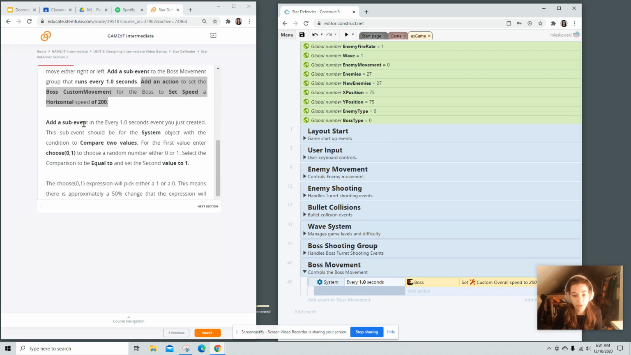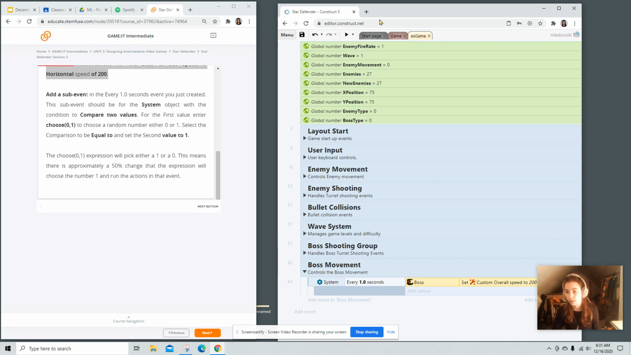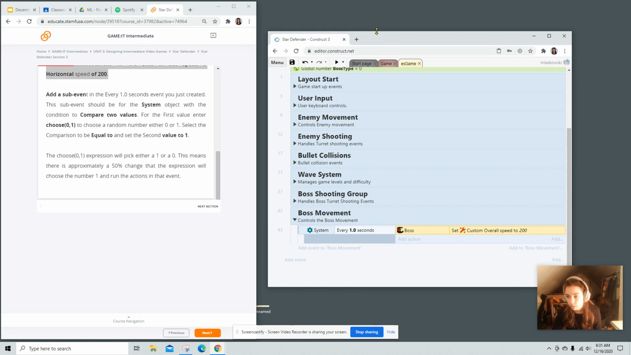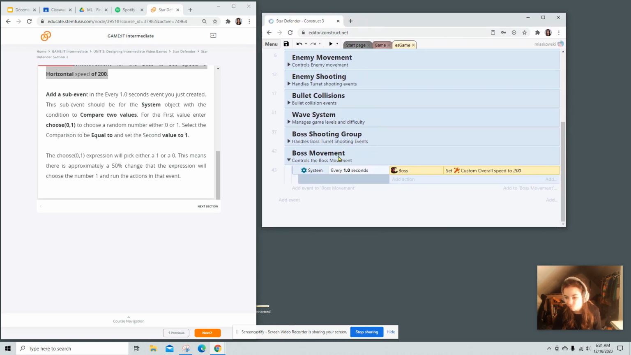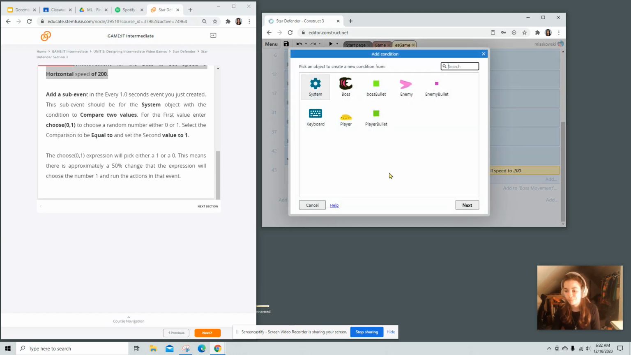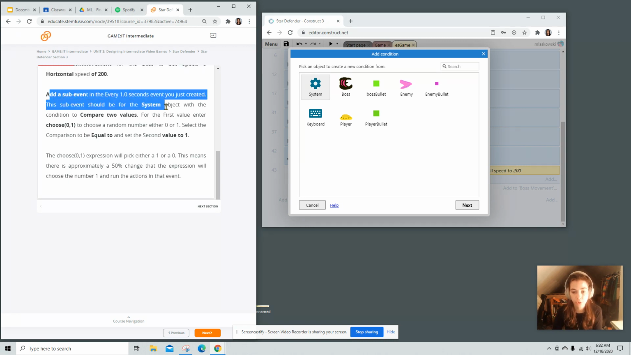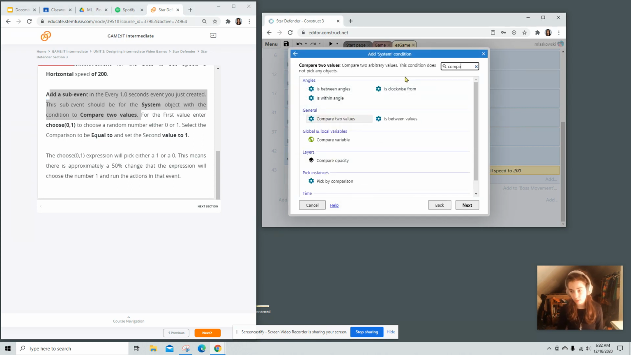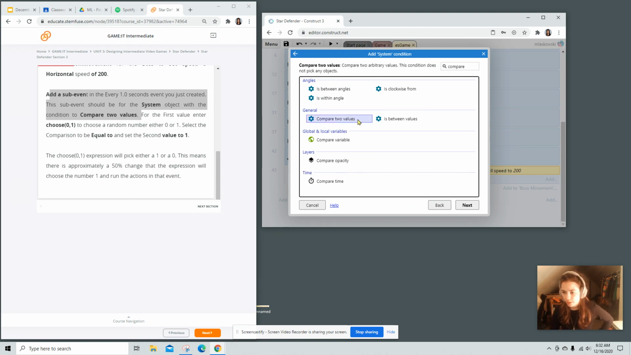Now we're going to add a sub event to the every 1 seconds. Okay, so right here, we're going to add a sub event. This sub event should be for the system object with the condition compare two variables. So system, we're going to do compare two values.